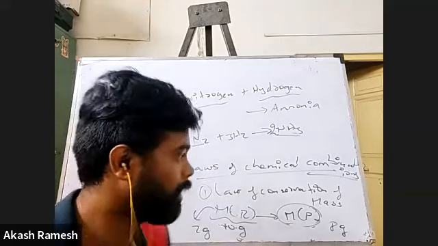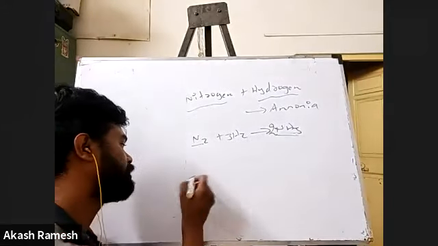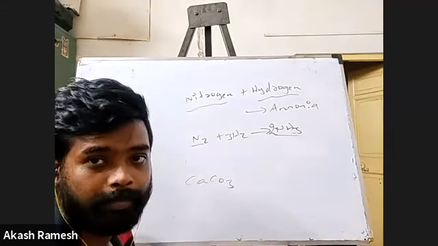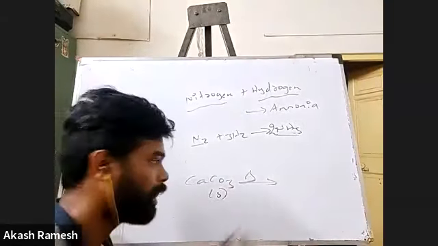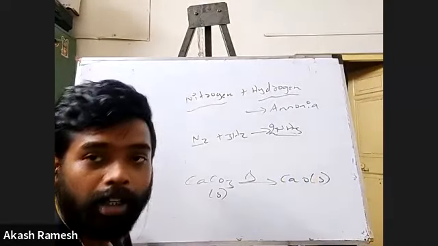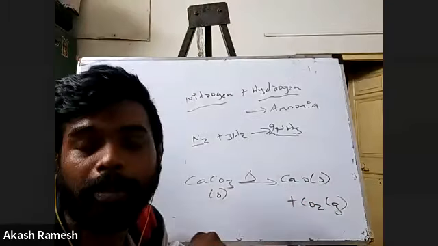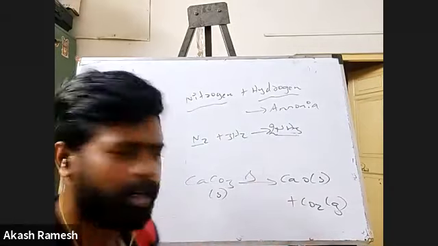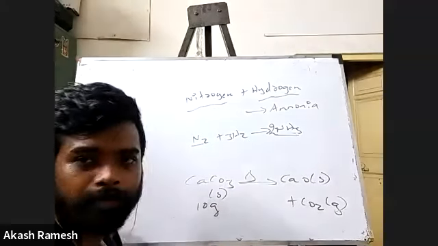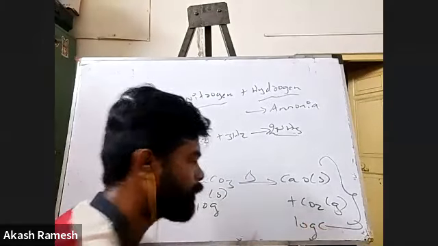See, for example, if one of the products is a gas, look at this. I'll write a reaction now. Say I have CaCO3, calcium carbonate. Now I heat it. This is in solid state. Now you will form CaO, which is in solid state, and CO2 gas will be evolved. Say you had 10 grams of CaCO3. So the total mass of the products should also be 10 grams.